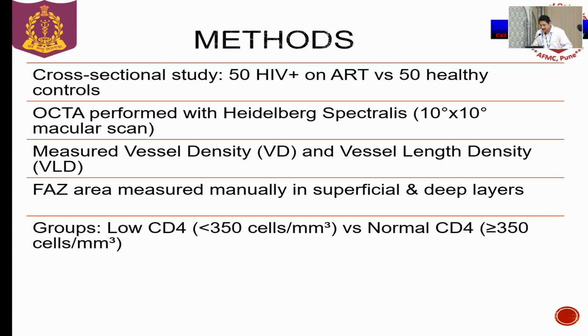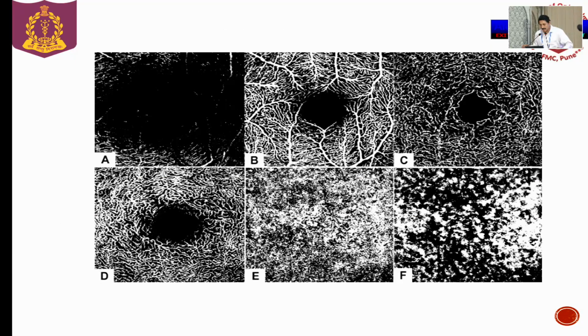It was a cross-sectional study conducted between 50 HIV-positive patients on ART versus age and sex-matched 50 healthy controls. OCTA scan was performed using the Heidelberg Spectralis machine, and through a software we measured the vessel density and vessel length density, and manually we measured the foveal avascular zone in superficial and deep layers. HIV-positive patients were again subdivided into a low CD4 group with less than 350 cells per cubic millimeter, and a normal group, that is CD4 count more than 350 cells per cubic millimeter.